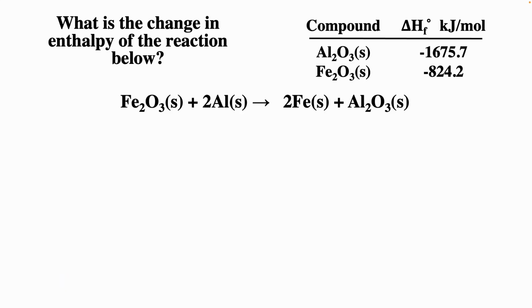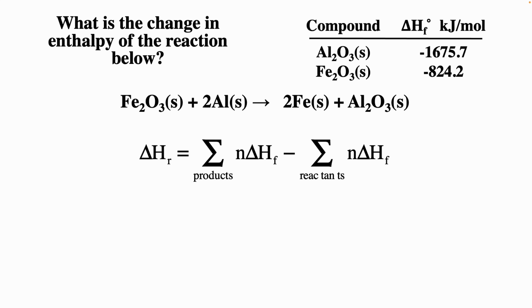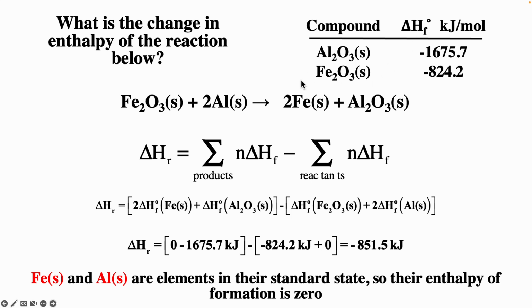If we try another one, we have iron oxide plus aluminum going to iron metal plus aluminum oxide. If we want to calculate delta H, we again just do products minus reactants. The products are always on the right, reactants are always on the left of the arrow. And remember, you have to bring down these coefficients. So 2 times enthalpy of formation of iron. Iron solid is an element in its standard state, so that would be 0, plus enthalpy of formation of aluminum oxide, which is minus 1675.7, minus enthalpy of formation of iron oxide, which is given as minus 824.2.